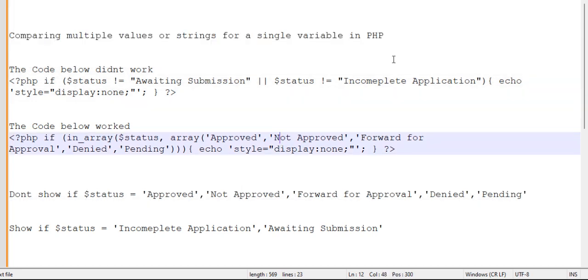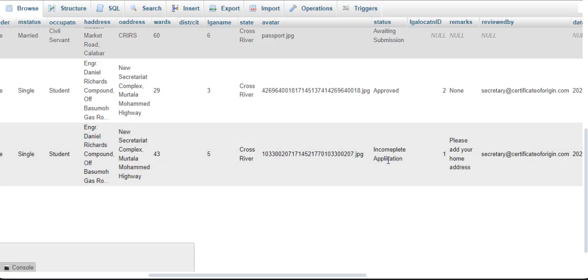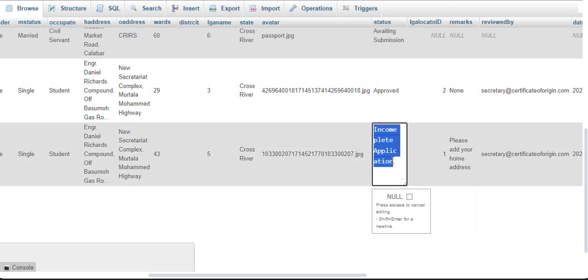Okay, so I'm going to show us a few things. I believe you can see the text here. Currently in my database I have incomplete application, as you can see. But now let me change it to approved.